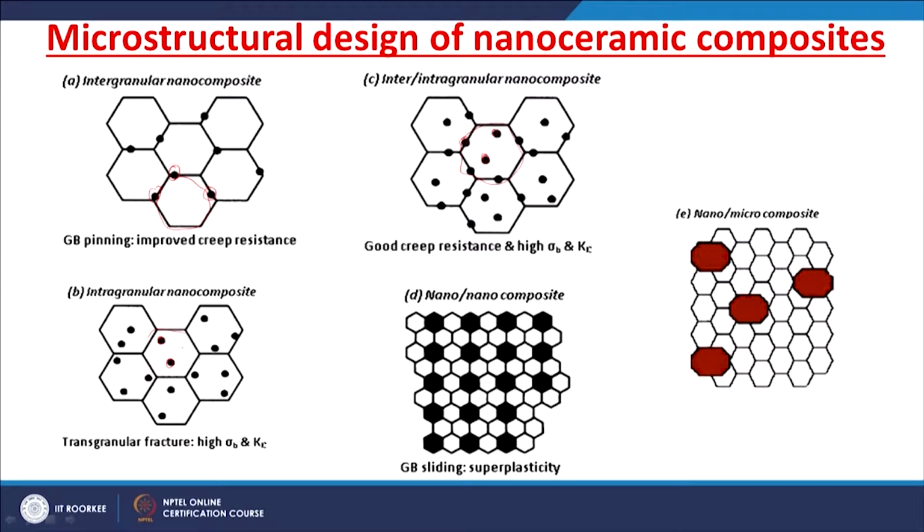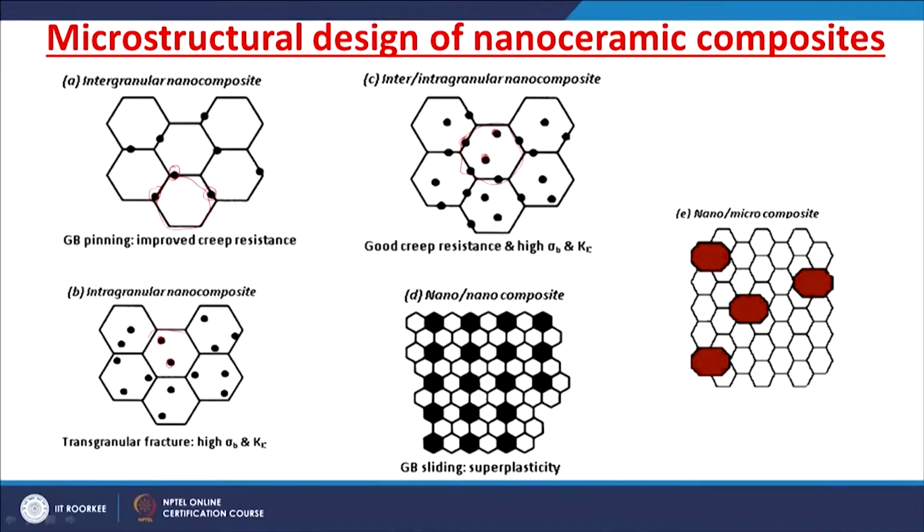Or you may also have a nano grain matrix with a nano reinforcement. So, that is called a nanonanocomposite. Or you may also have a nano sized matrix with a micron sized reinforcement, then you call it a nano micro composite. That means, you have overall 5 groups of nanoceramic composites.